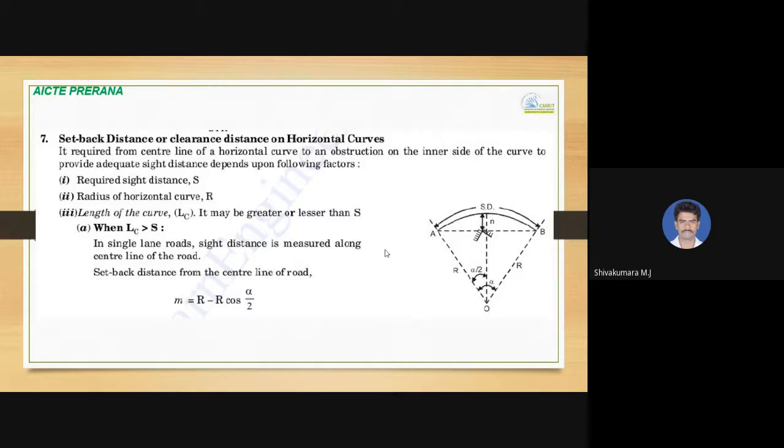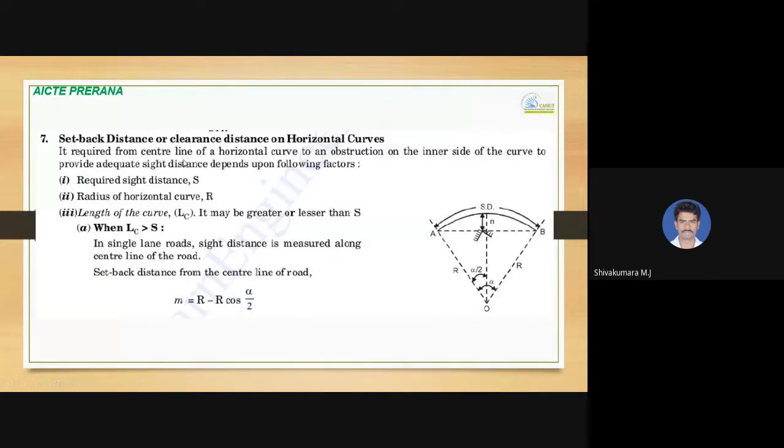Next topic is the setback distance, or clearance distance, on horizontal curves. There may be some places where obstructions come at horizontal curves, due to which there is poor visibility for the drivers. So a certain setback distance should be provided between the obstructions and the center line of the highway. So how to calculate that?